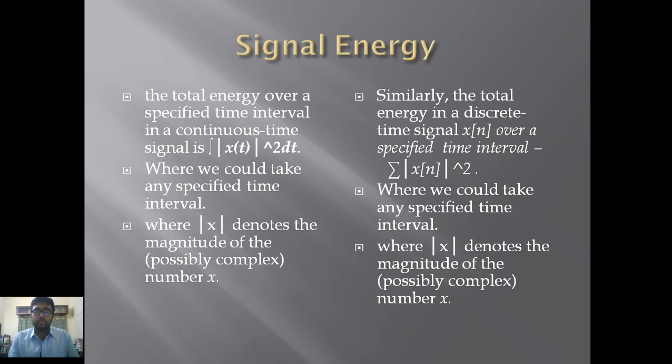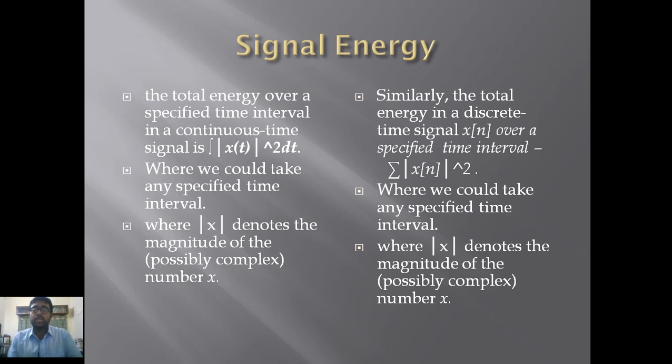If I have to calculate the signal energy over a specified time interval, suppose a signal starts at point 0 and ends at 5 or 6, or does not end there, but we want to calculate the signal energy between 0 and 6. To do so, we integrate the function squared, with the lower limit of integration 0 and the upper limit 6. That is the expression to calculate the energy of a signal.